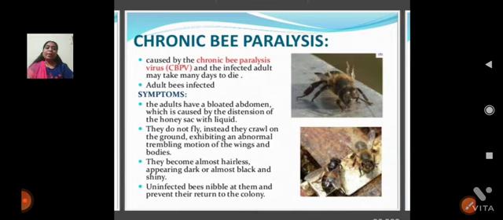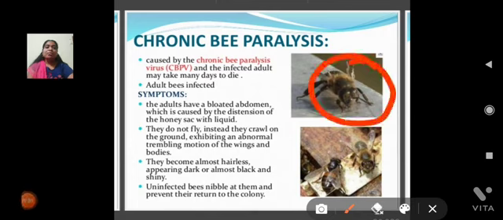Next, chronic bee paralysis. Chronic bee paralysis virus is also a viral disease. The symptoms are a thorax and abdomen dark in color. You can observe in this diagram that the honeybee looks very weak, and it is not able to fly, and hair loss occurs in this disease. Hair loss and a dark abdomen are the symptoms of chronic bee paralysis.